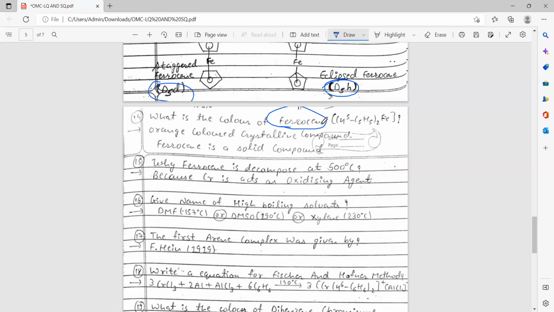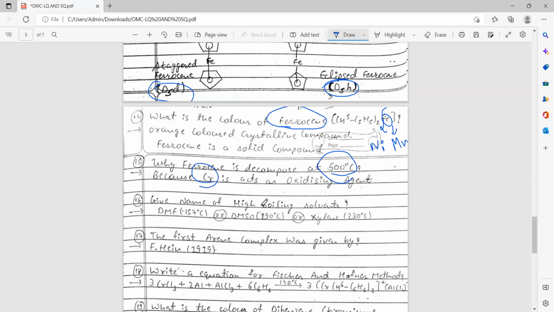In metallocene and metal arene complexes, you have to remember some of the colors of complexes. If I change iron to nickel, then what will be the color? You have to remember that. Or if iron is replaced by manganese, what will be the color of the complex? You have to just learn this. Why is ferrocene decomposed at 500 degrees Celsius? It can be asked. Here chromium acts as an oxidizing agent. That's why it is decomposed at 500 degrees Celsius.